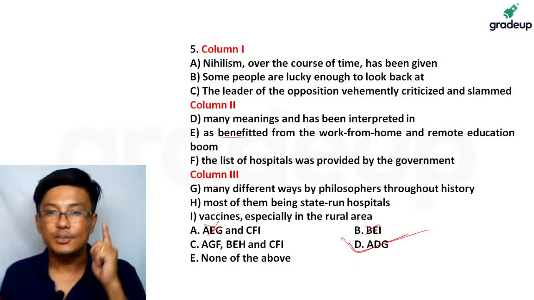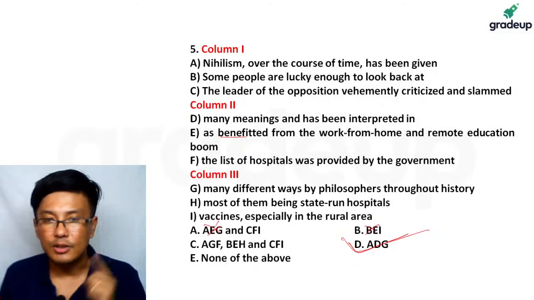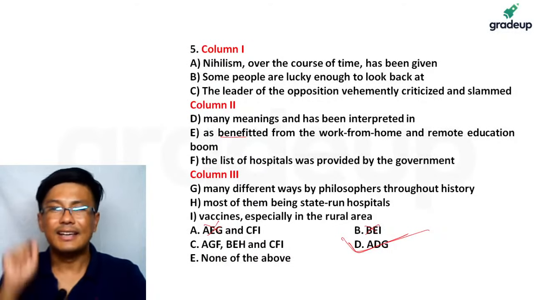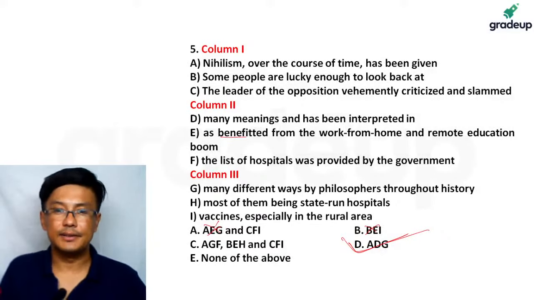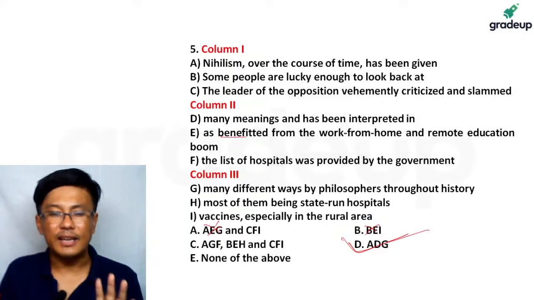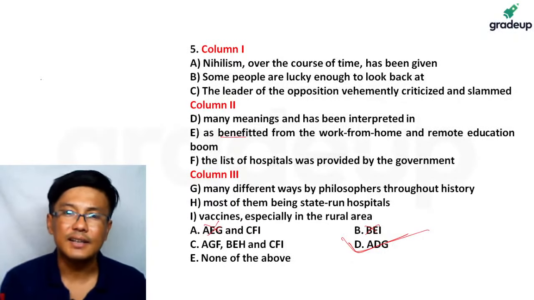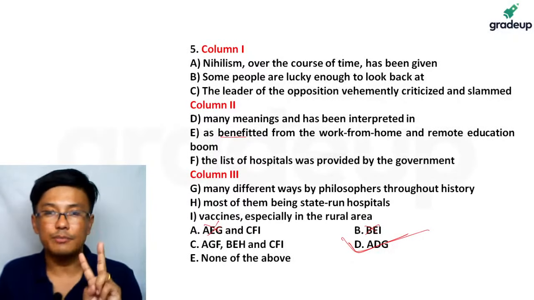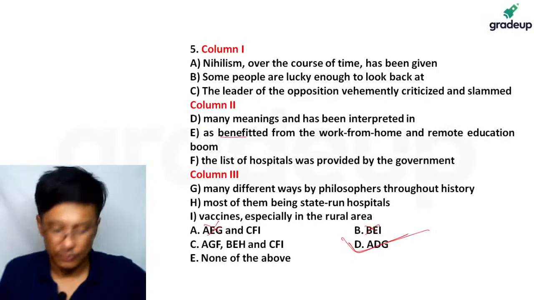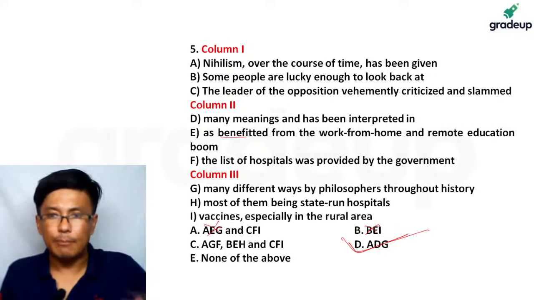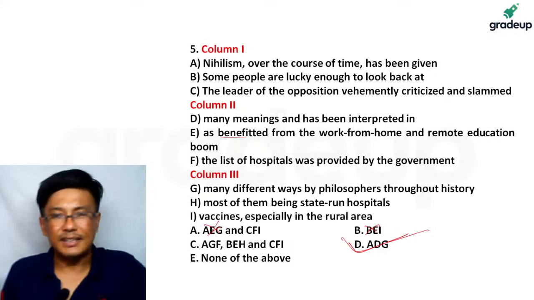Now, this was one type, and before I move on to the next question, let me quickly tell you that you should practice this with banking sector questions. So search for banking sector questions. The only thing is in banking sector you will see mostly 2 columns. In Maharashtra CET they are giving you 3 columns, so that is the only difference. This is a new development that happened in Maharashtra CET in the last 1 or 2 years.